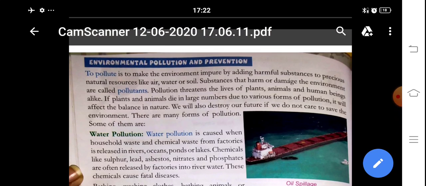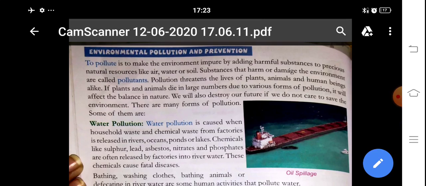The second point we should discuss here is environmental pollution and preservation. To pollute is to make the environment impure. What is the meaning of pollution? It means how we make our environment impure. Actually, nature is so pure, and some human activities make this environment impure by adding harmful substances to precious natural resources like air, water, and soil.